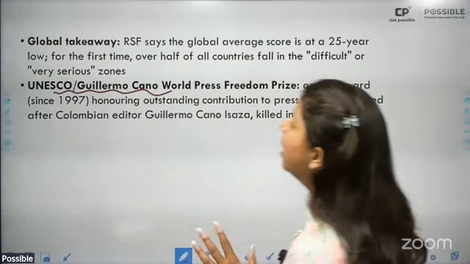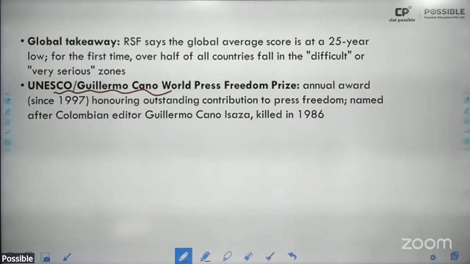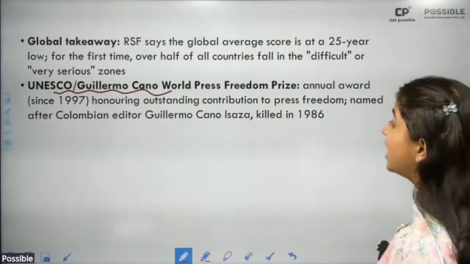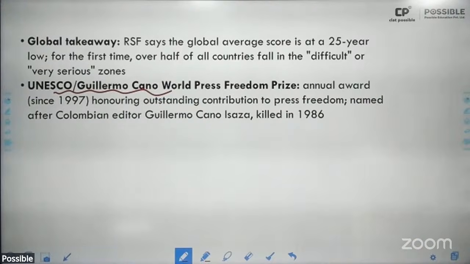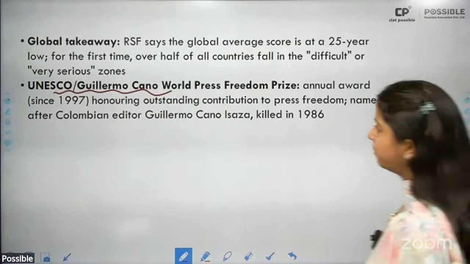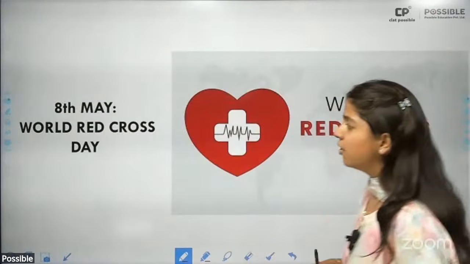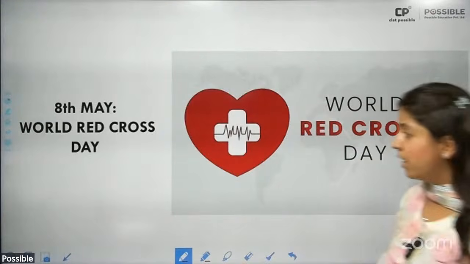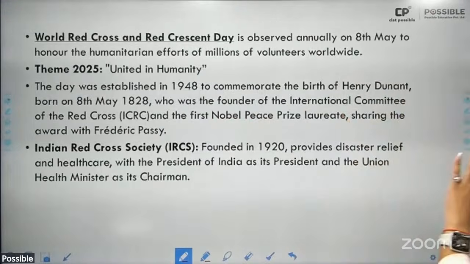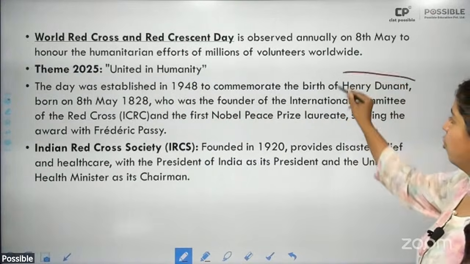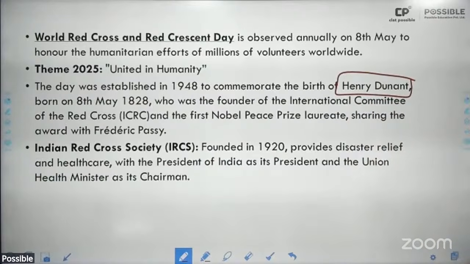Okay. So this year the award has been given to, the award has been named after Colombian editor Guillermo Cano Isaza. All right. Okay. Then coming to the next is 8th of May, which is World Red Cross Day. This particular day is to commemorate the birth anniversary of Henry Dunant.